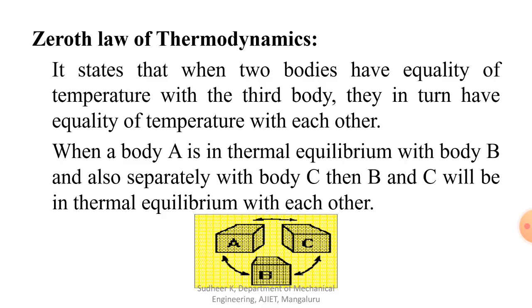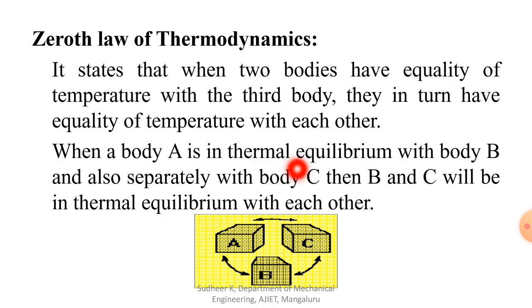Based on this, the zeroth law states that when two bodies have equality of temperature with a third body, they in turn have equality of temperature with each other. It means that when a body A is in thermal equilibrium with body B and also separately with body C, then B and C will be in thermal equilibrium with each other. Before that we should know what we mean by thermal equilibrium.